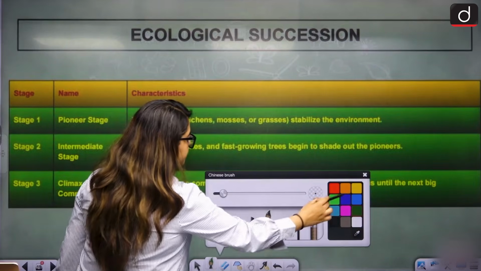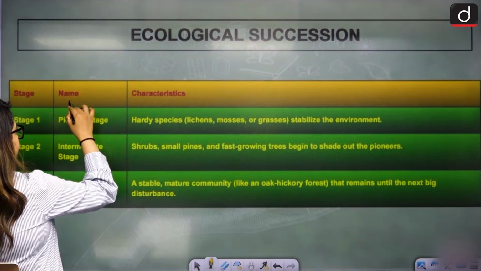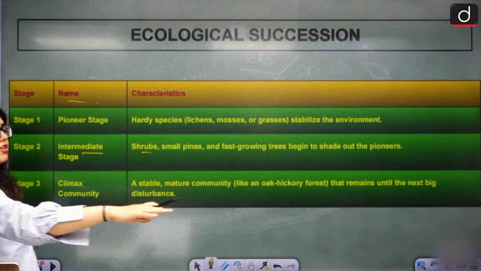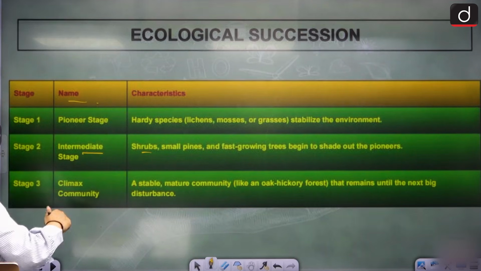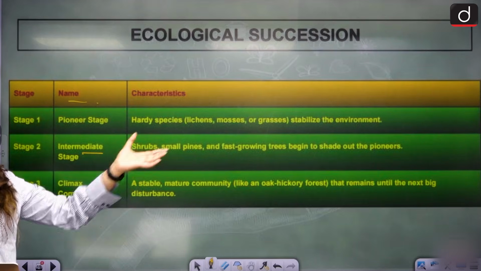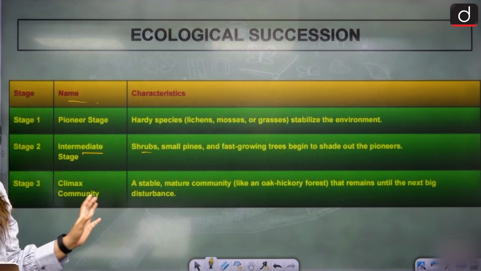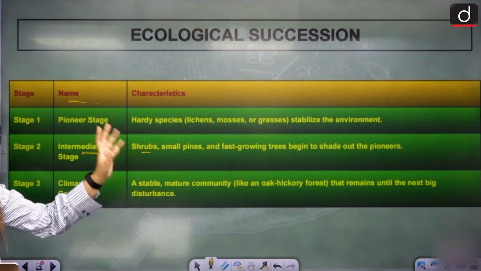What would be the pioneer stage? Just think about it. Pioneer stage is where hardy species like lichen, mosses, grasses stabilize. Then intermediate stage, small shrubs, pines, all these grow. Then climax, stable community, vast forest, oak, hickory forest, anything that remains until there is the next big disturbance, it will continue to be stable.